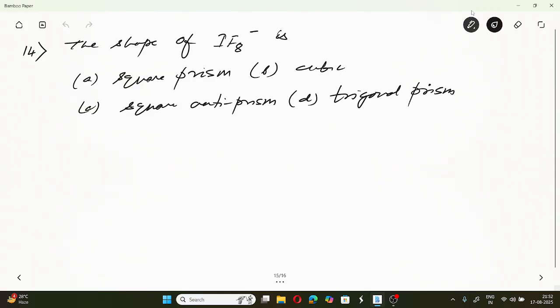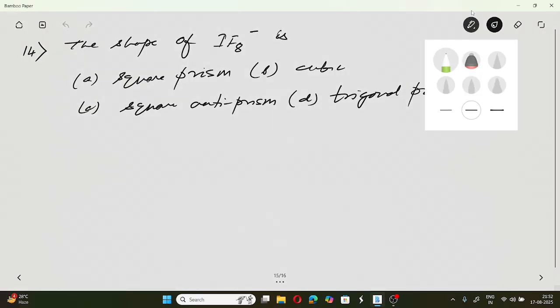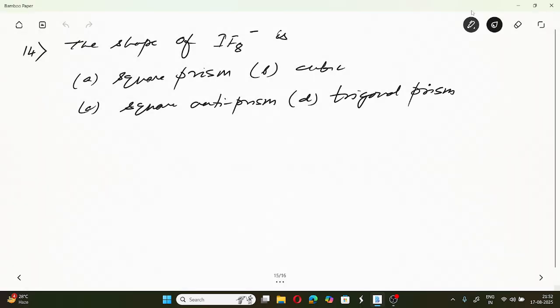The shape of IF8 minus. This is a special molecule.